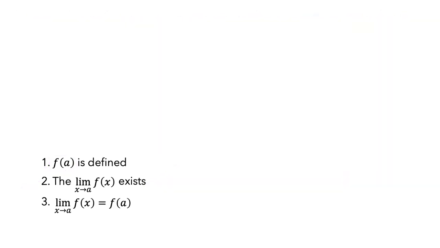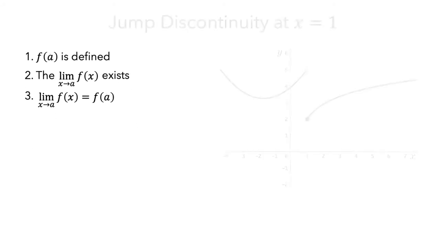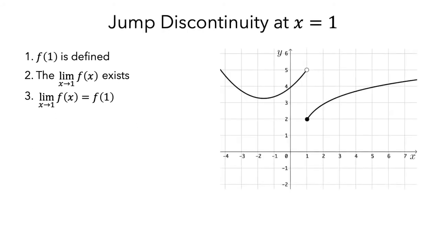Let's solve some examples about discontinuity and conditions of a continuous function. Look at this example here. We want to study whether the function is continuous or not, or why it is discontinuous at x equals 1. We know there is a jump discontinuity, but we need to know what condition is not satisfied here.